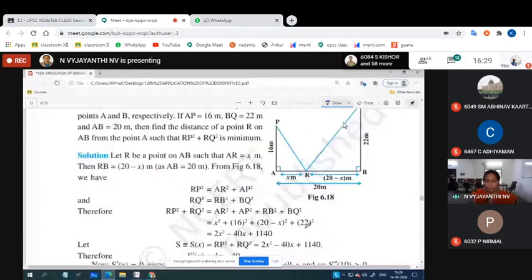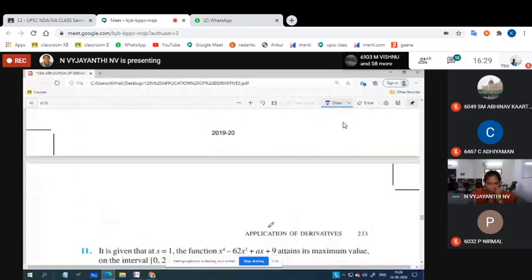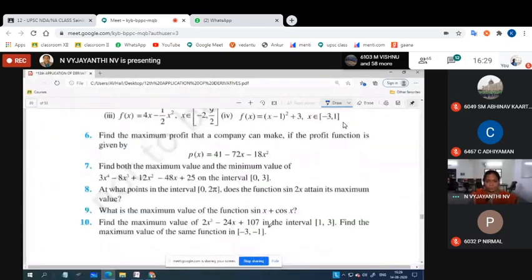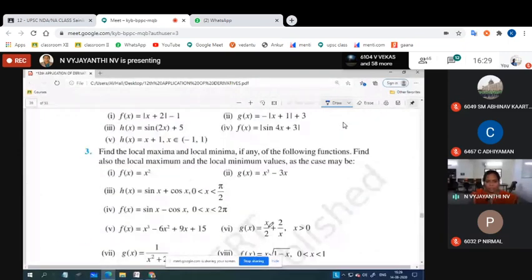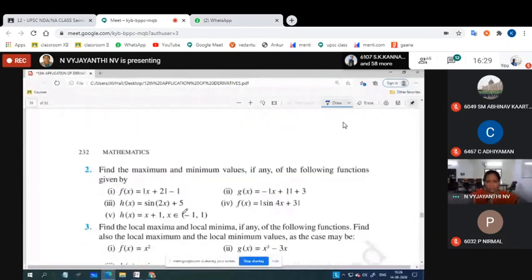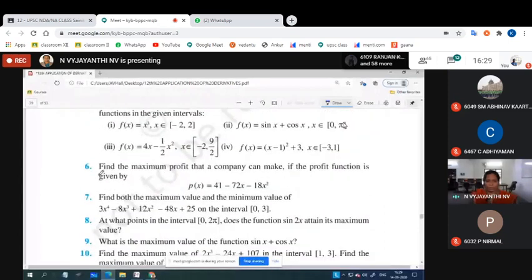So let us see a few problems. We are now skipping the second, third, and fourth sums. Next class we will do that. Let us see the fourth sum, sixth sum first of all. One of you read out the sixth question.